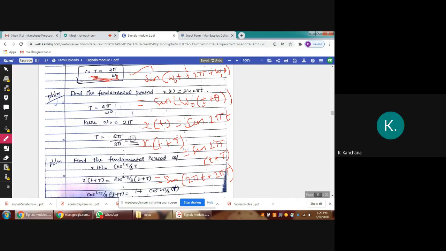Okay. Now you tell me, Gopika, if x of t equal to sine 2 pi t. Okay. X of t plus T is sine 2 pi t plus 2 pi capital T. At which value of T these two equations should be equal? What should be the value of T?